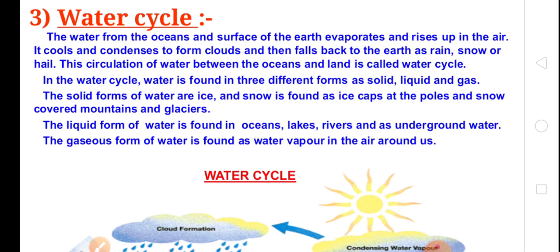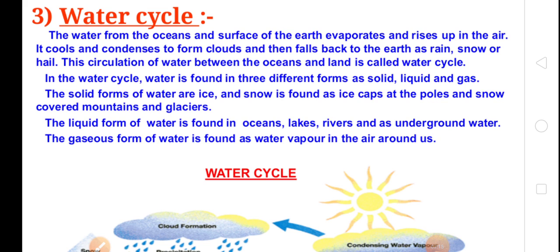After rain it passes through the rivers and again gets collected in the ocean. So children, the circulation of water in this manner is known as the water cycle.